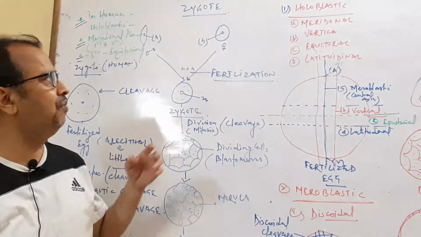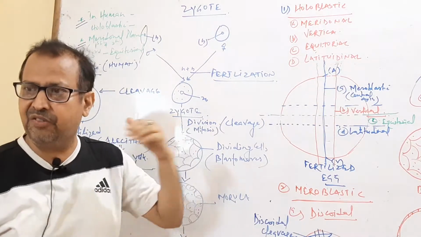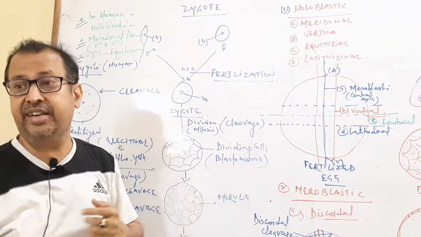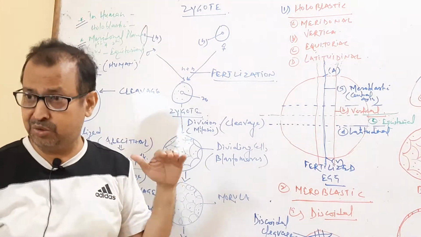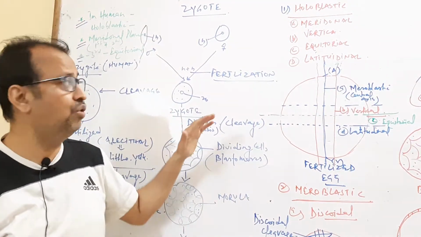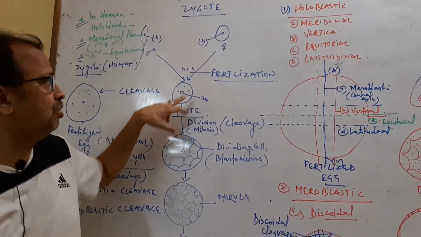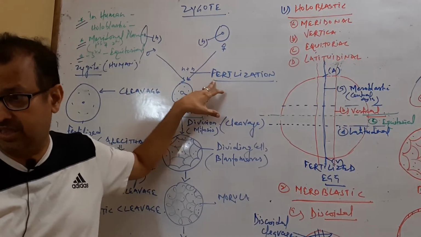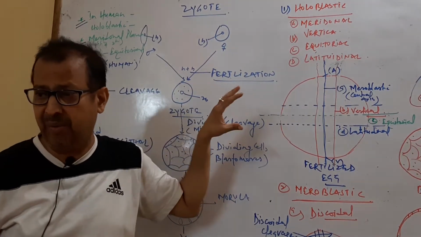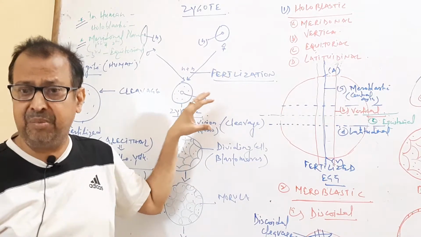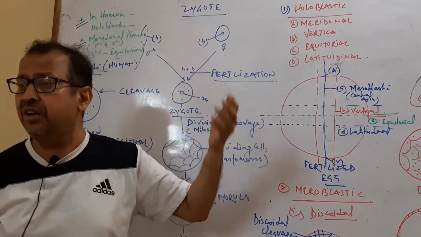Hello friend, now we are going to start the zygote. So zygote is nothing, it is just a fertilized egg. When fertilization takes place in the egg or female gamete by the spermatozoon or spermatozoa, the result is the formation of a zygote through the process of fertilization. Fertilization is nothing, it is just a fusion of the two opposite gametes. So male gametes and female gametes fuse to each other,